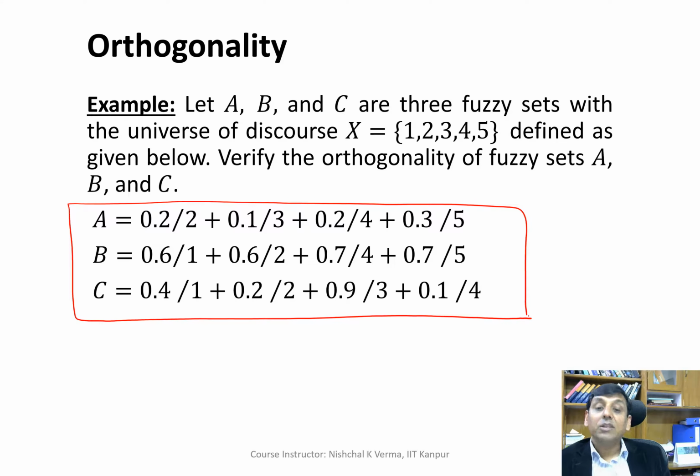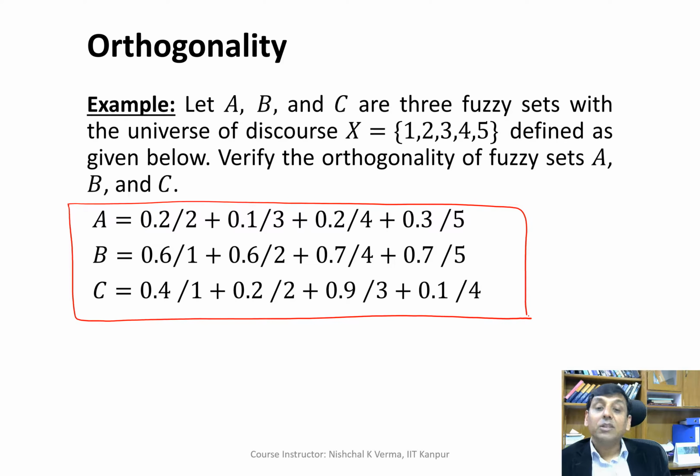We simply check for a particular generic variable value: if we sum all the membership values and it is equal to 1, and this holds for all generic variable values, meaning at any generic variable value the summation of the membership values is equal to 1. This is the condition. So let us now quickly check.